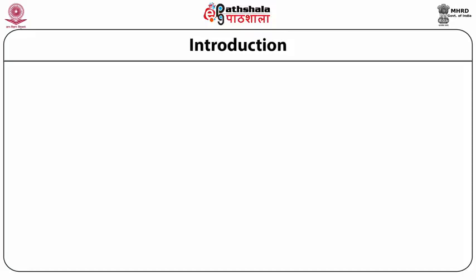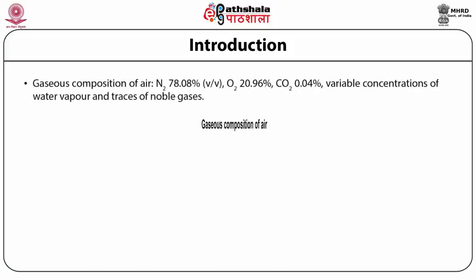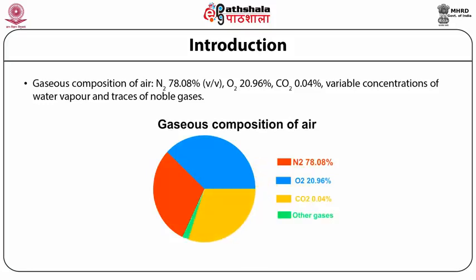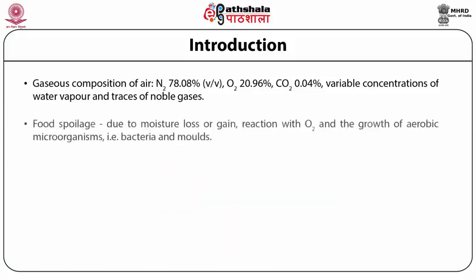In this chapter, we are going to discuss modified atmospheric packaging, that is MAP, and controlled atmospheric packaging, that is CAP. As we all know, air contains 78.08% nitrogen, 20.96% oxygen, 0.04% carbon dioxide, and traces of noble gases and water vapor. Food spoils rapidly in air due to moisture loss or gain, reaction with oxygen, and the growth of aerobic microorganisms, that is bacteria and molds.